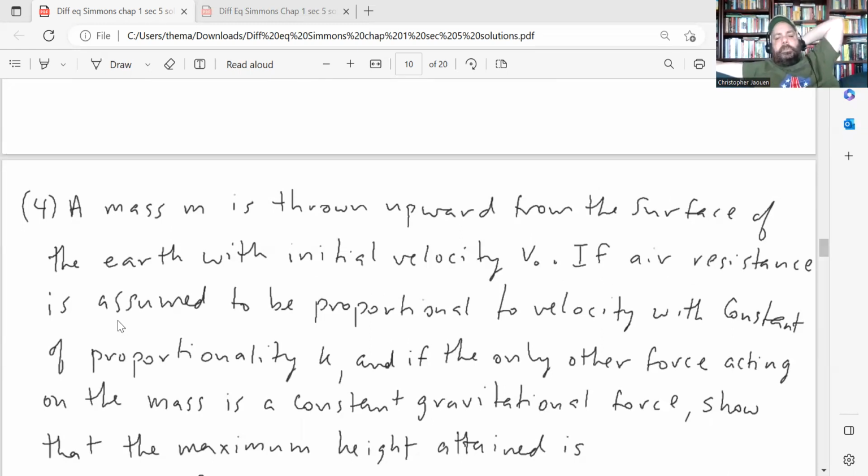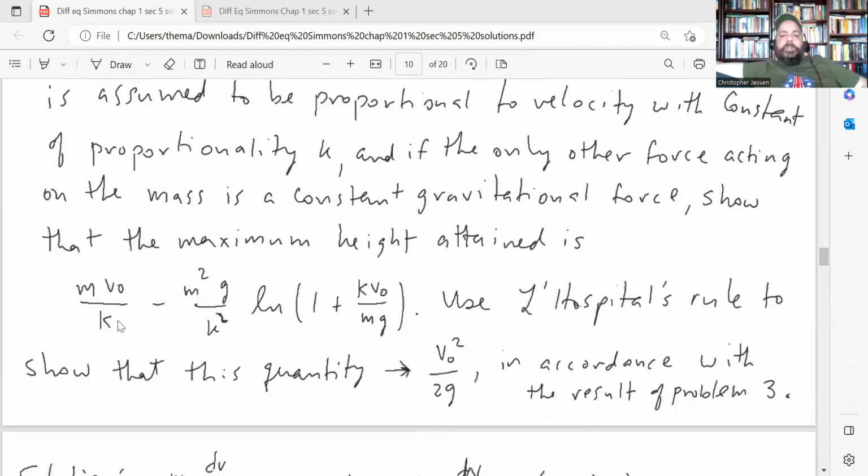Question 4. A mass M is thrown upward from the surface of the Earth with initial velocity v0. If air resistance is assumed to be proportional to velocity with constant of proportionality k, and if the only other force acting on the mass is a constant gravitational force, show that the maximum height attained is given by this expression here, and use L'Hopital's rule to show that this quantity approaches v0 squared over 2g, in accordance with the result of problem 3. In other words, show that if you neglect air resistance, then the max height simplifies to the max height in the previous case, right?